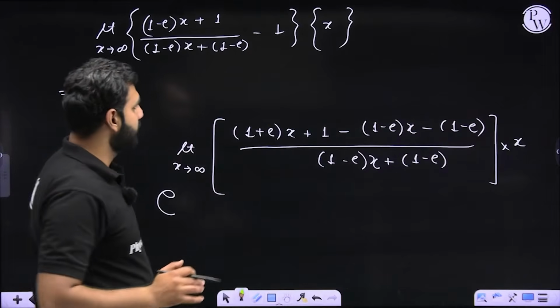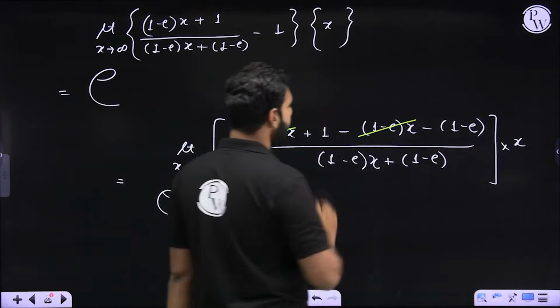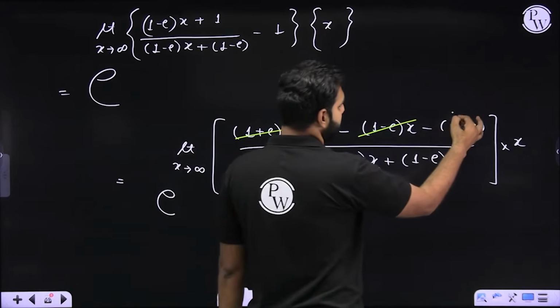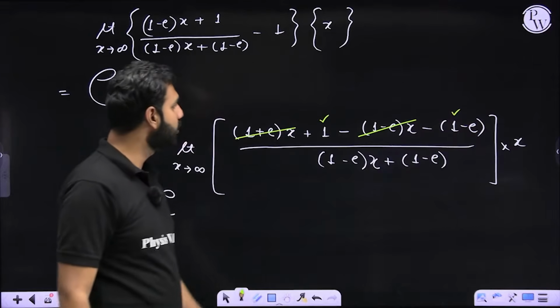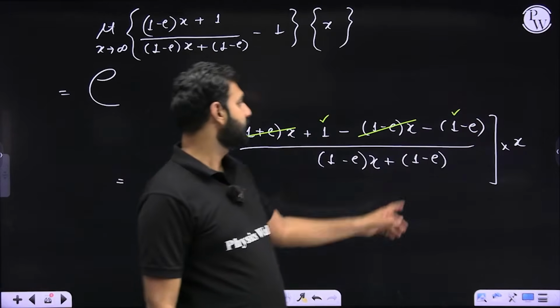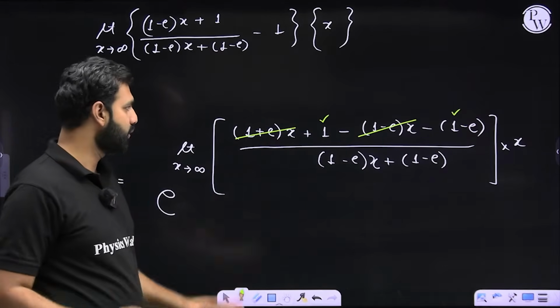Are you not noticing that, sir, 1 plus e whole times x is nullified? Not just that, this one cancels this one. So in the numerator, we are left with plus e. Why am I saying plus e? Because minus of minus e will be plus e. Did you get that part? I hope there is no confusion on that.